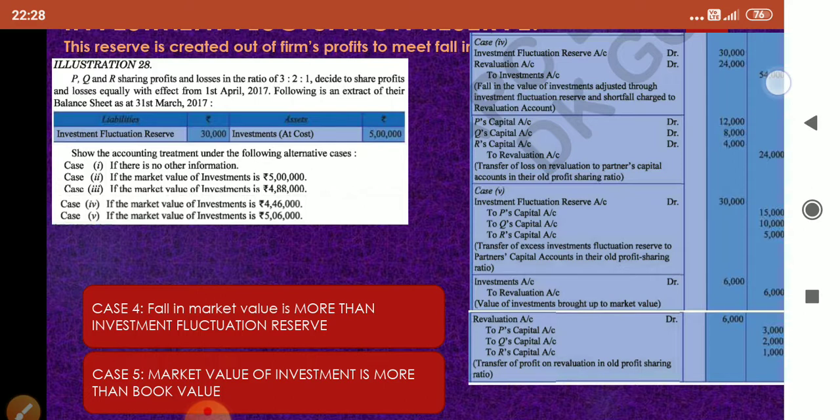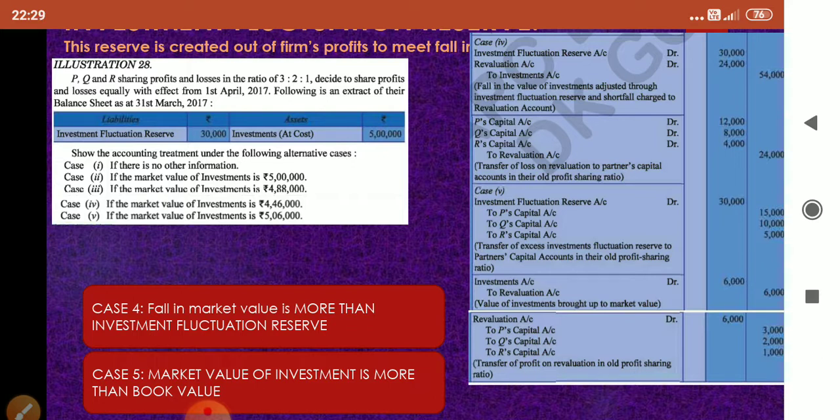So what effect will it have in the newly constituted balance sheet? Investment fluctuation reserve will not appear because we had a credit, fully it is debited. Revaluation account will be debited to the extent of 24,000. It will increase the expenses. And in the balance sheet, investments will appear at 4,46,000, because from 5 lakhs we have to subtract 54,000. This is how it will be shown in the balance sheet.